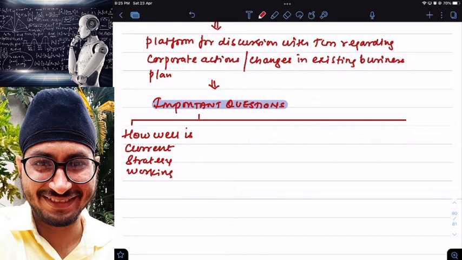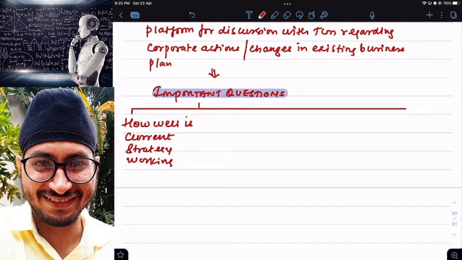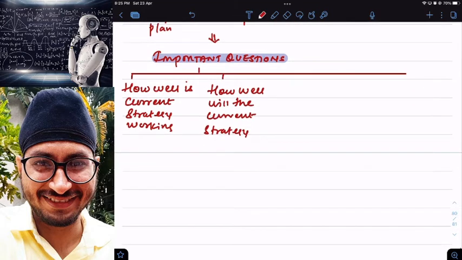Next, how well will the current strategy be working in future?